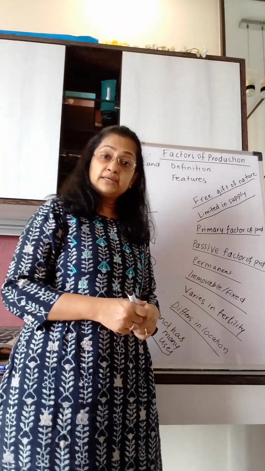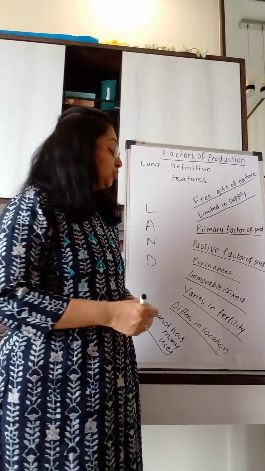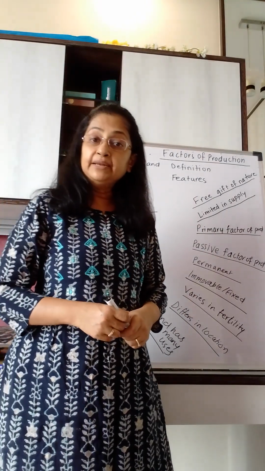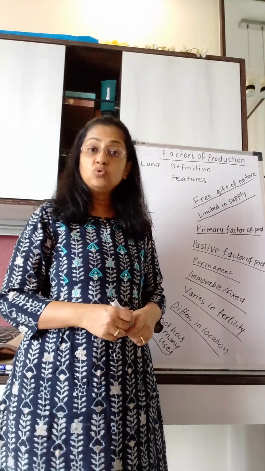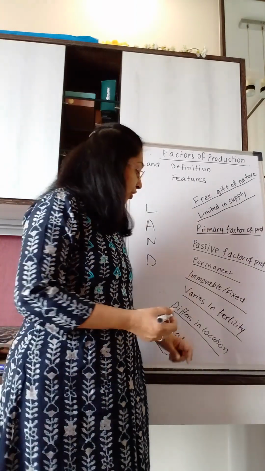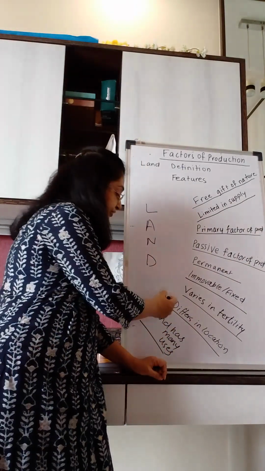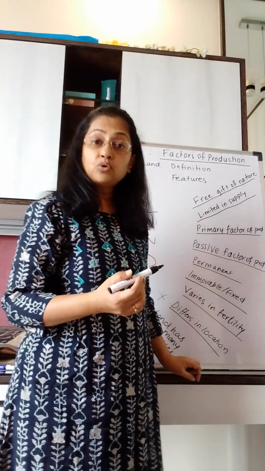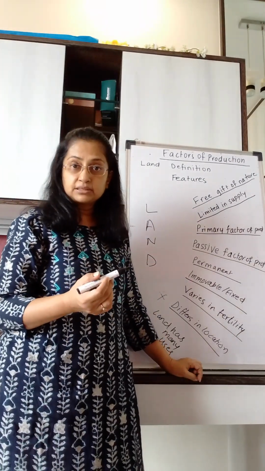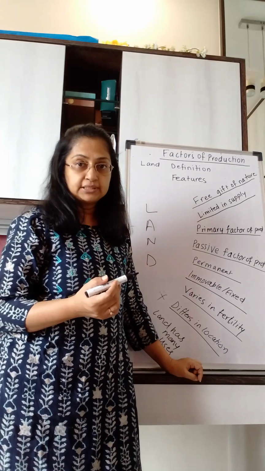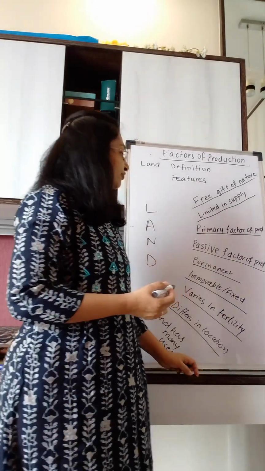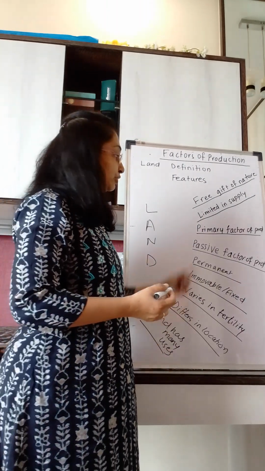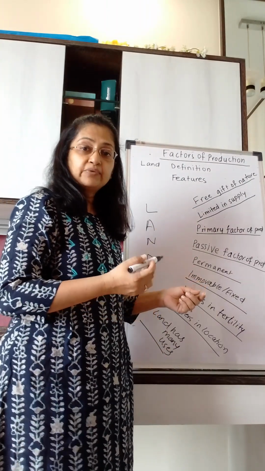Now, as far as the headers are concerned, you can do any 5 properly from the exam point of view, but you cannot eliminate the rest of them, because they can ask you a separate question. For example, if you omitted differs in location, they can ask you separately how land differs in location, explain, for 2 marks. So you'll have to do all the points. Now if you have to remember all the points together as the features of land, I put it in a chronological order, and that's how I remember.